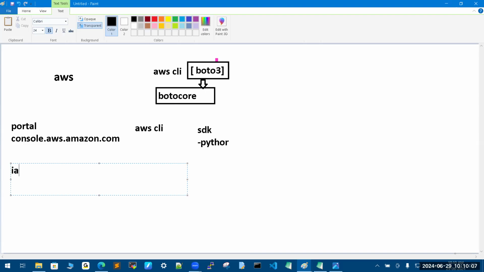We will create a user. For that user, whatever permissions you provide, if you provide full administrator permission, by those permissions we can manage or control your AWS account.